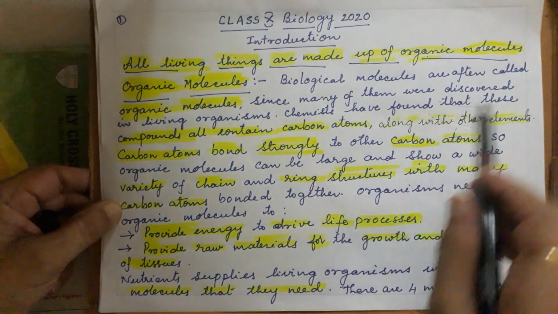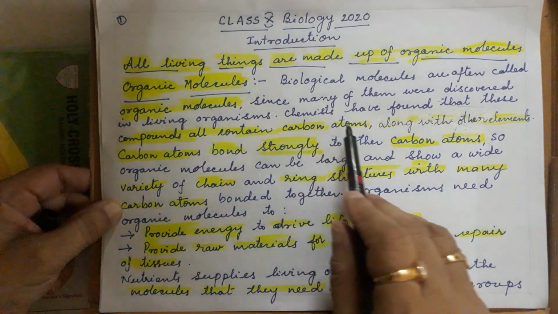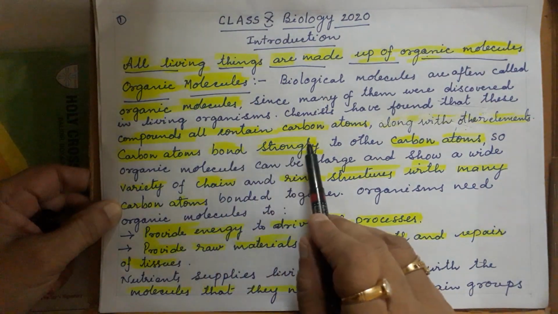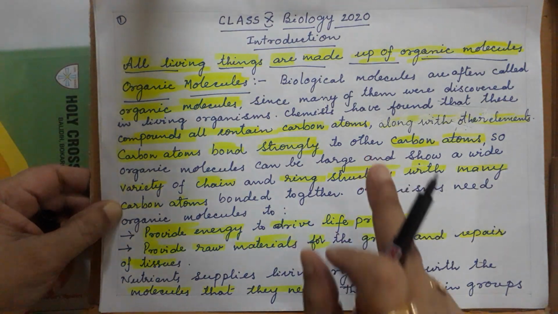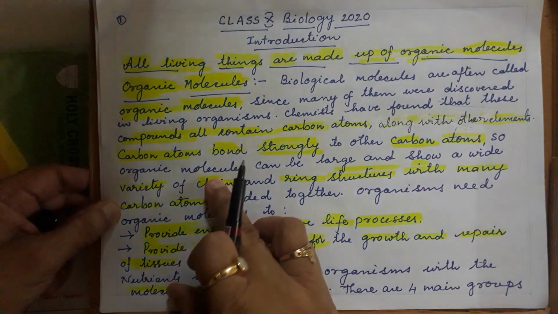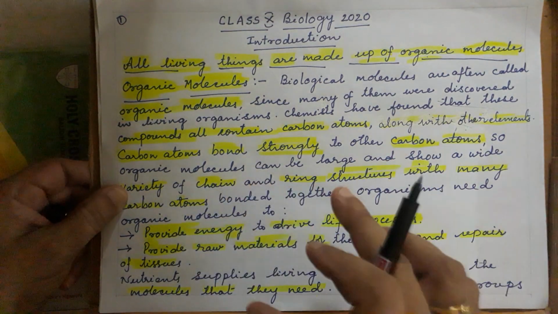Chemists have found that these compounds all contain the carbon atom. I told you already, all organisms are made up of carbon atoms along with other elements: carbon, hydrogen, oxygen, nitrogen, like that.